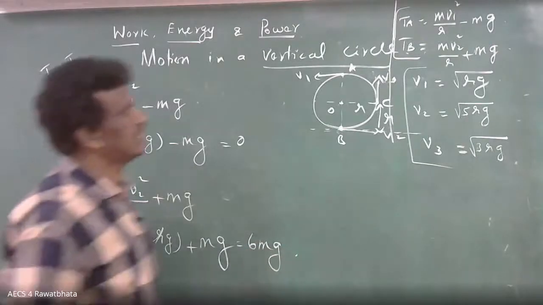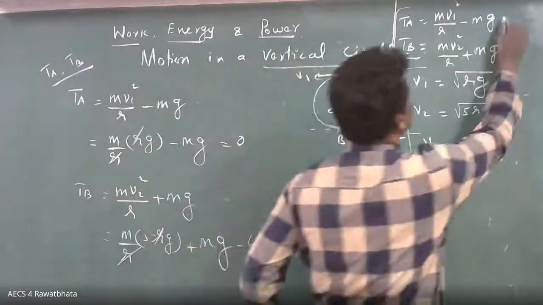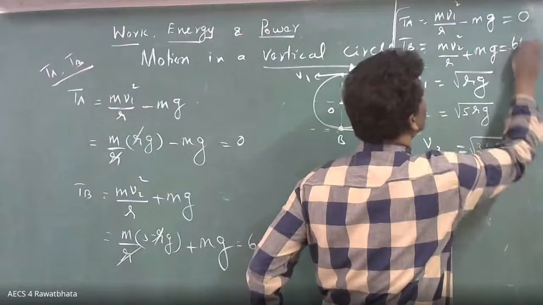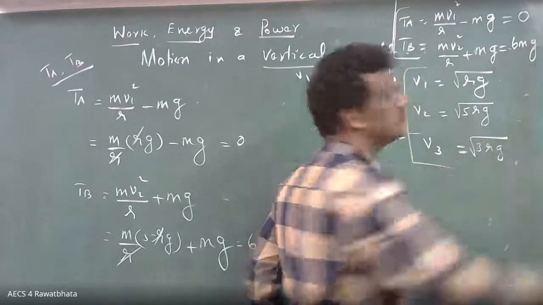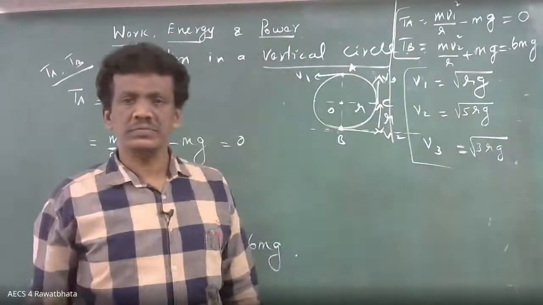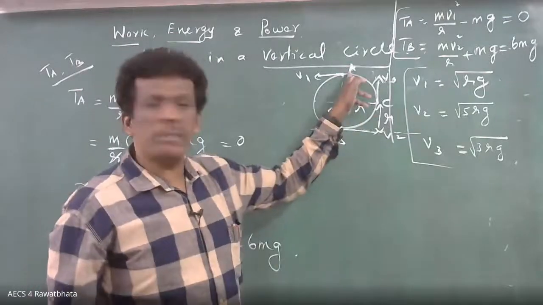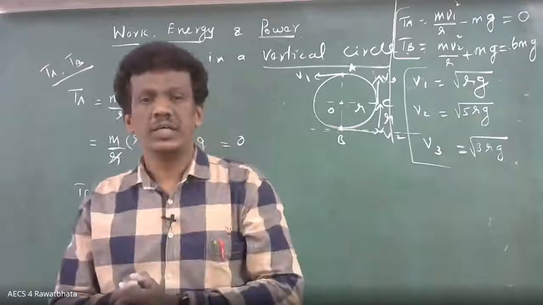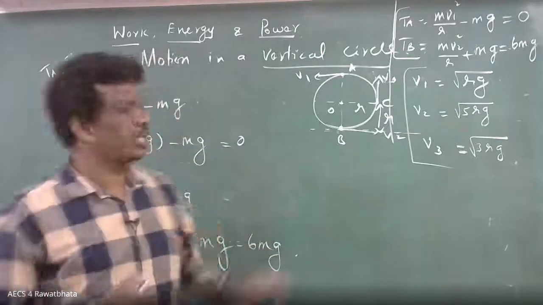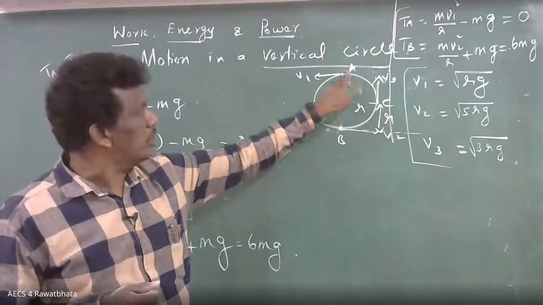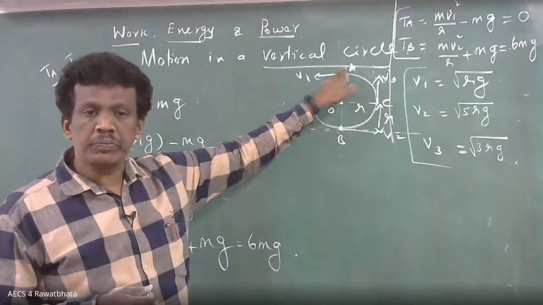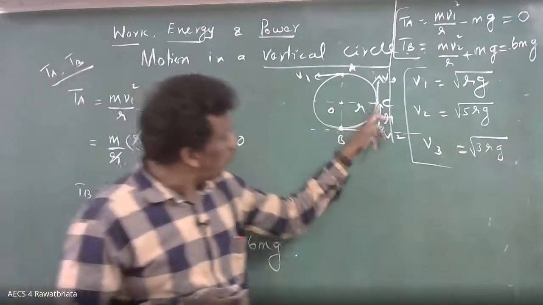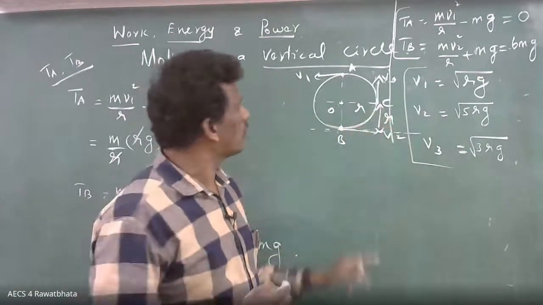So what is the tension? Here you are getting 0, here 6 mg. Try to understand. So the tension is minimum here; 0 we have taken with the approximation. So in vertical circular motion, the tension is minimum at the topmost point and maximum at the bottommost point.